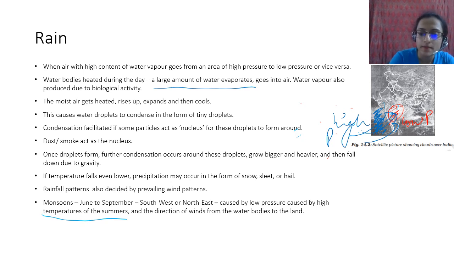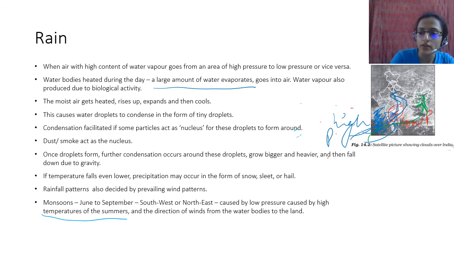Some of these winds, they flow like this, right? Some of these winds go like this, and there is a mountain range here, because of which they cannot move further inland. Therefore, they start to shed their rain here in the northeast part of India, right? Southwest monsoon ऐसे आता है and ऐसे जाता है. So it starts raining from Kerala, then it goes up in the mainland. थोड़ा time लगता है, then it goes up.